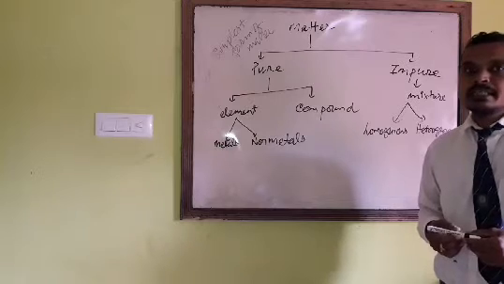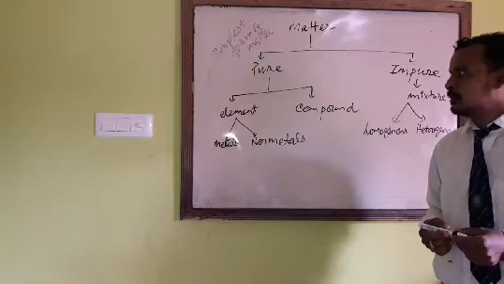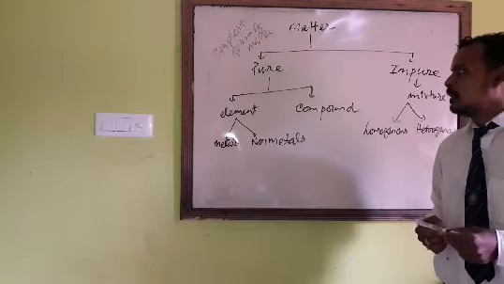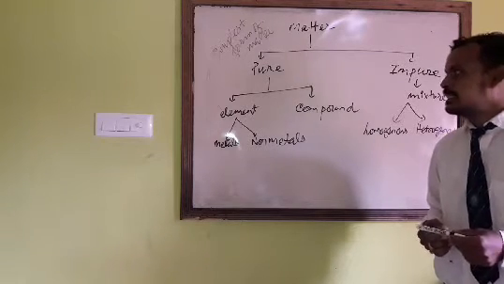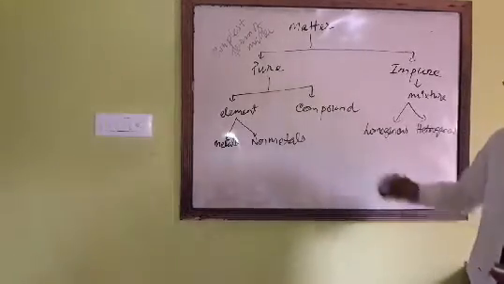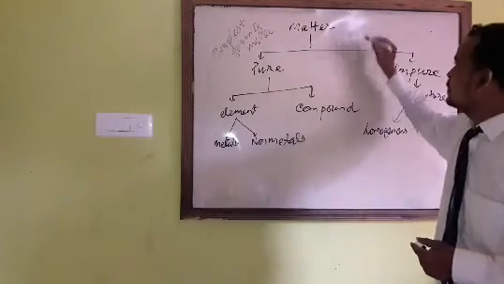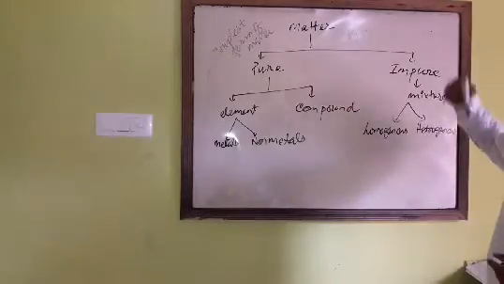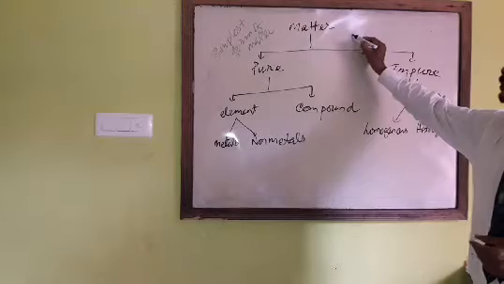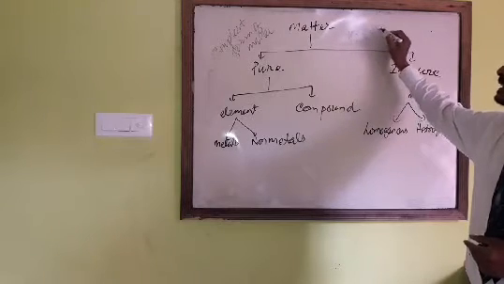Suppose ice converts to liquid. There is a change in the state only. There is no change in the composition. Liquid has the composition H2O. When liquid converts to ice or ice converts to liquid, the formula H2O doesn't change.